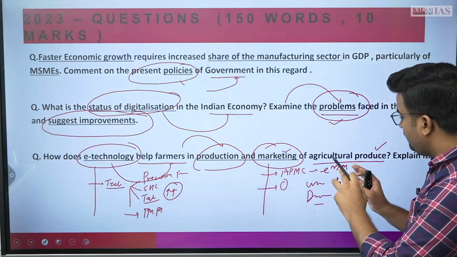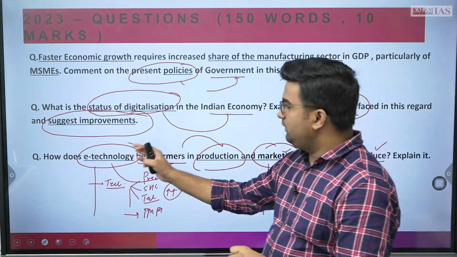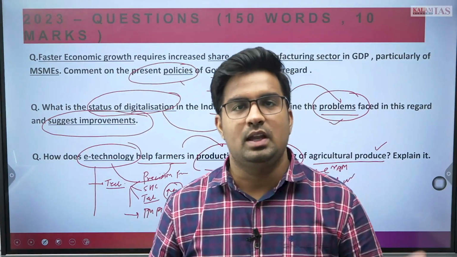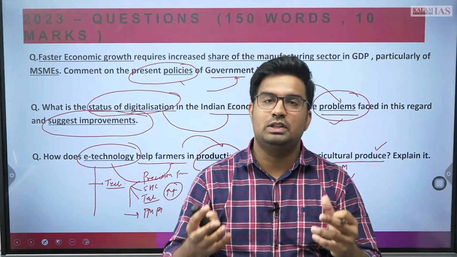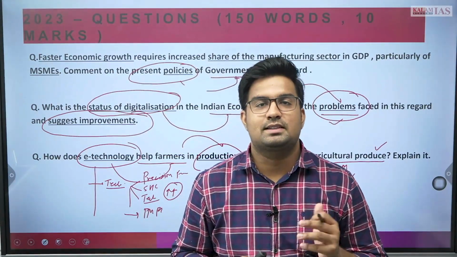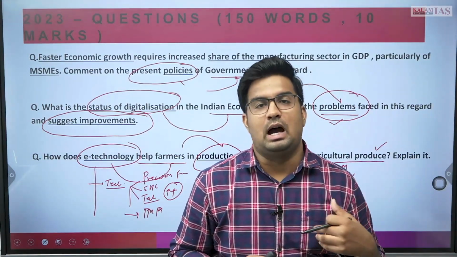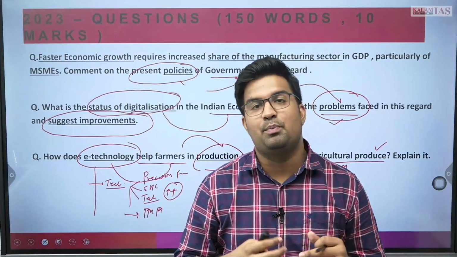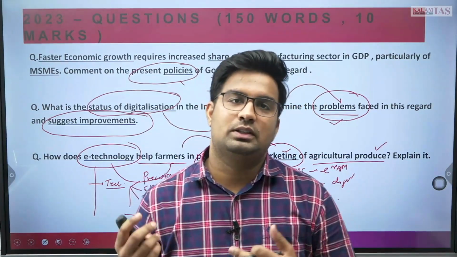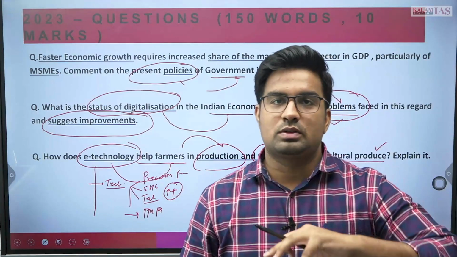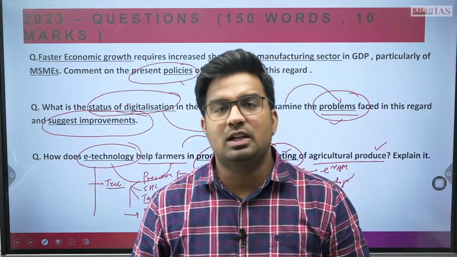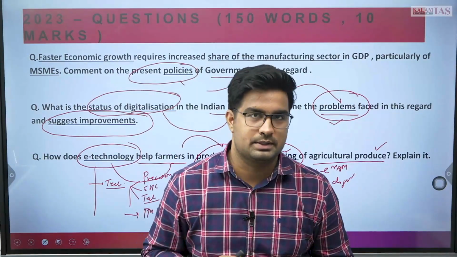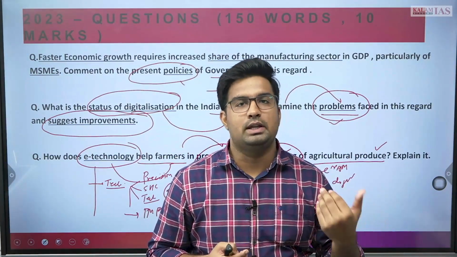So we have a lot of things which we can write on how it does help farmers to increase farm productivity and also ensure better prices for their produce. These are certain things like weather forecast data and other data which can be better utilized, the precision farming aspect, micro irrigation projects which are better utilized, the use of organic fertilizers and other aspects that you can write in the technology or e-technology part.